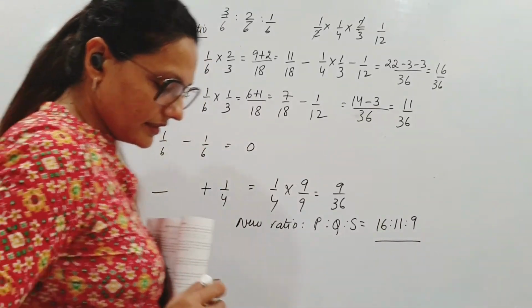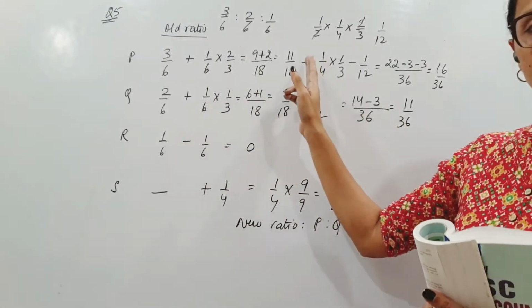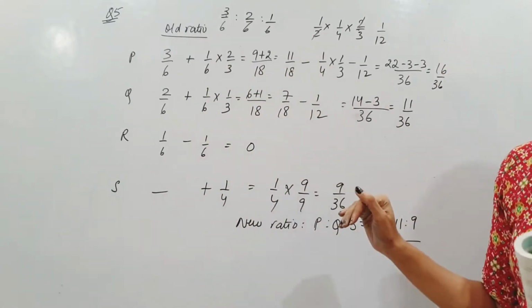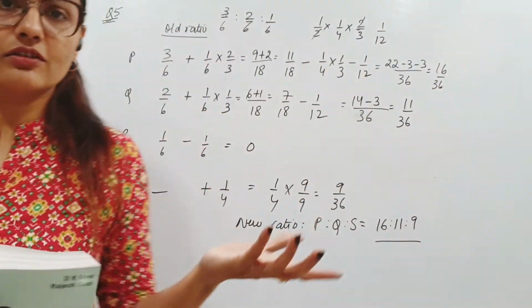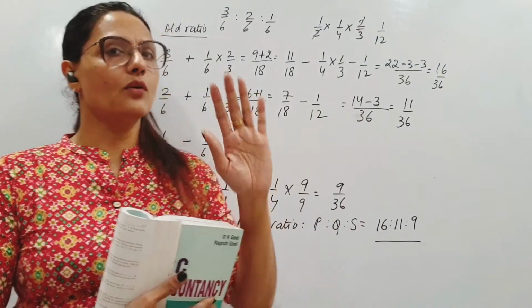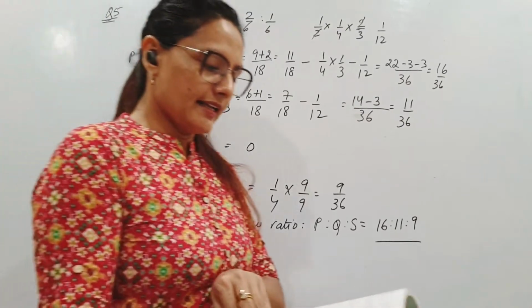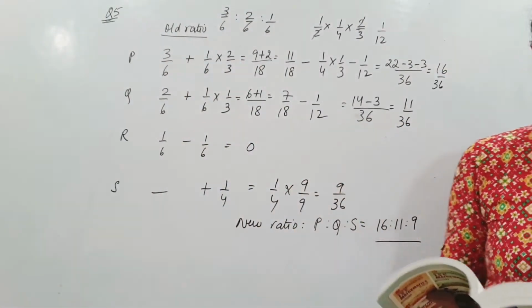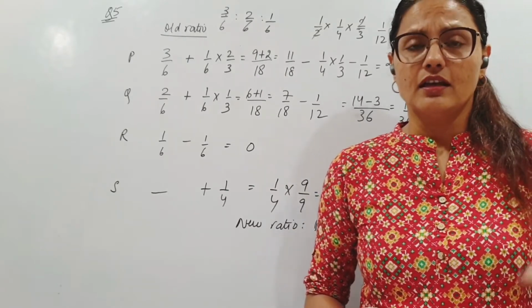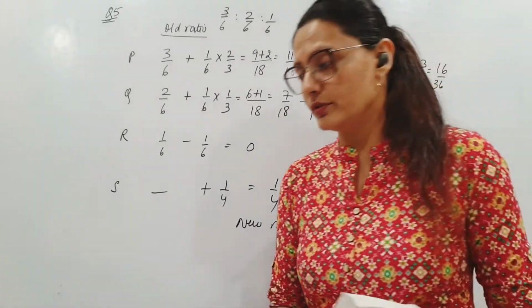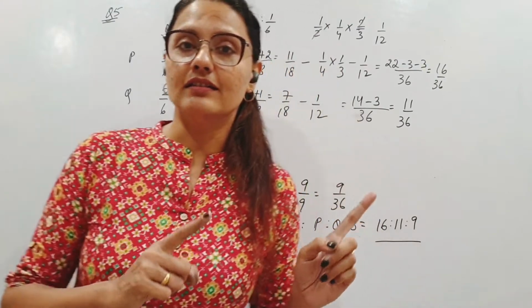Alright, so this is the new ratio of the partners after R's retirement, step 1, and S's admission. So get very clear, go step by step. Initially when you read it might look complicated, but this is pretty simple when you do it one at a time. Fine. So practice more sums from the book and you should be comfortable doing it. We will take one sum where the goodwill also has to be adjusted, because goodwill has to be given to the retiring partner by the gaining partner.